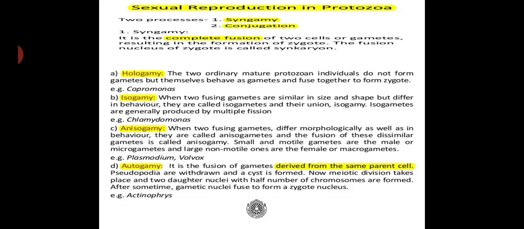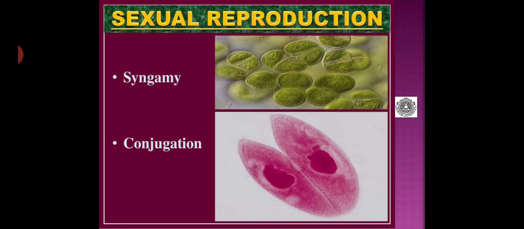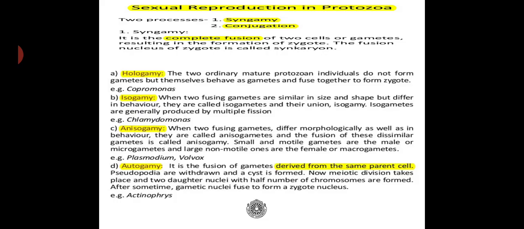Coming to isogamy, when two fusing gametes are similar in size and shape but differ in behavior, they are called isogametes, and their union is said to be isogamy. Isogametes are generally produced by multiple fission. Example, Chlamydomonas.